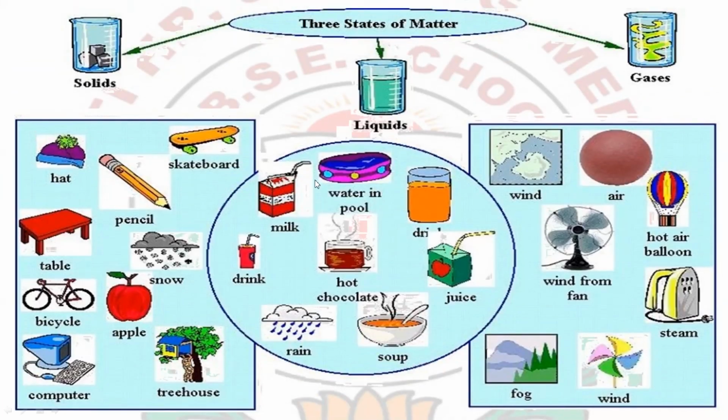Okay, and we have also seen the different types of particles in solids, liquids and gases. Solids are substances which are rigid in shape, whose shapes cannot be easily changed. Liquids are substances which can easily flow, and they do not have any definite shape. Their shape can be easily changed according to the container in which they are kept.